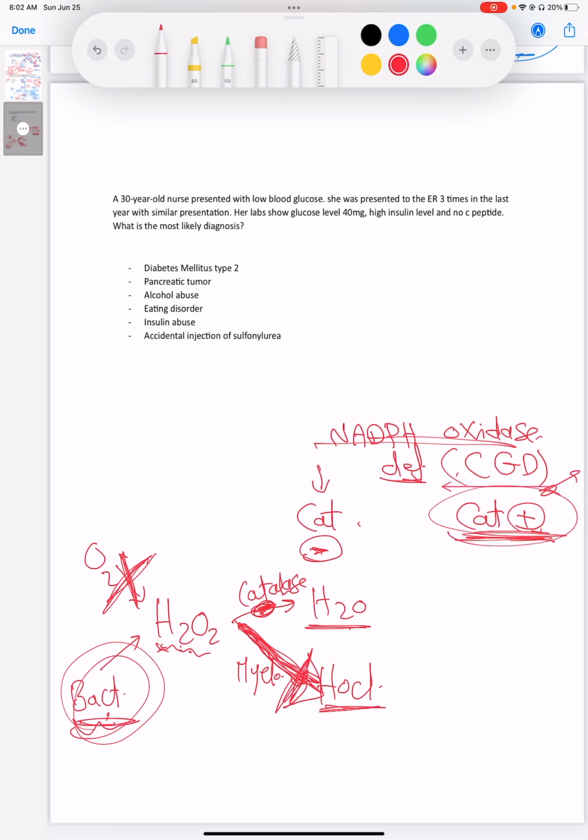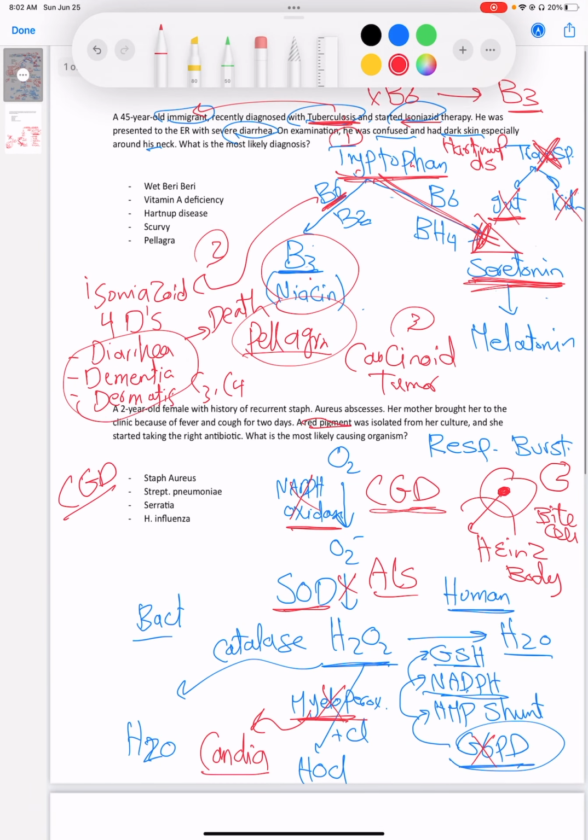are going to get a lot of catalase positive infections. Examples of catalase positive bacteria: Staph aureus. Okay, we have Aspergillus, we have Serratia. What else? We have Pseudomonas. We have Nocardia. Okay, so let's get back to the case. So here, you're all familiar with the history, recurrent Staph aureus, so that's catalase positive. Okay, and we have another infection presented with fever and cough, and red pigment was isolated. Actually, red pigment is very characteristic of Serratia. Okay.